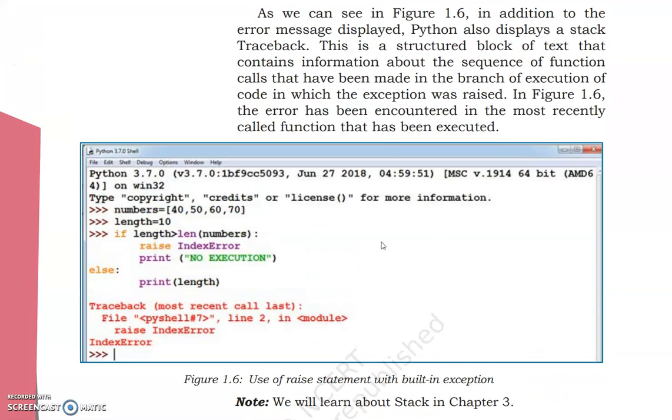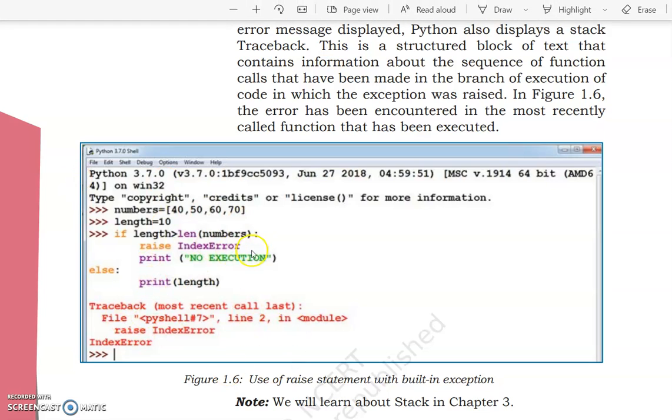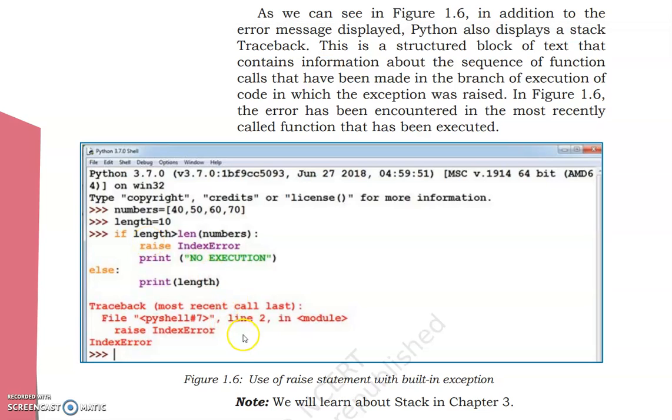What do you think? See, it gives a traceback. Look at the traceback written here. Our interpreter stops executing and starts reading the code upwards. Whenever we write code, we are coming downwards. But when we trace back, it begins reading the code upwards, finding the error. Now, look at it. In this file of Python shell, line number 2, there is an index error. This is the first line, this is the second line.